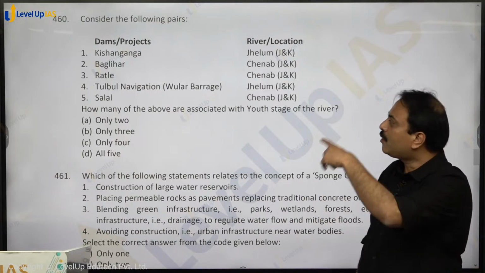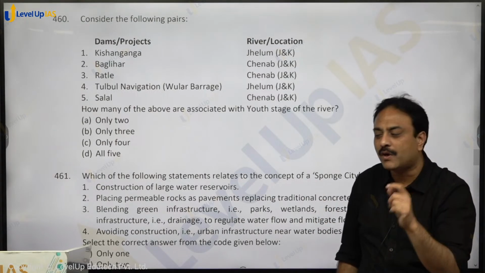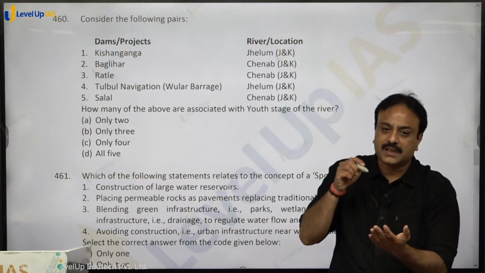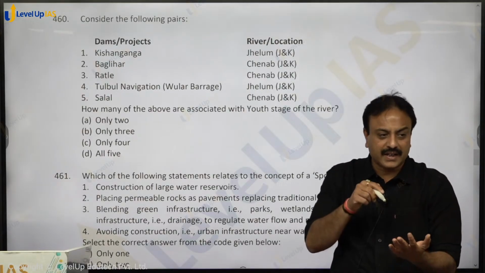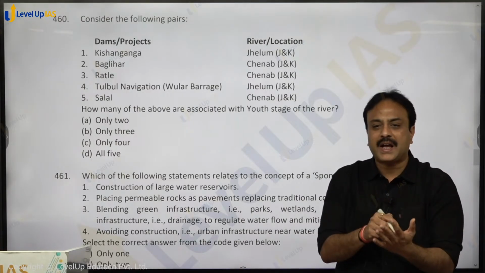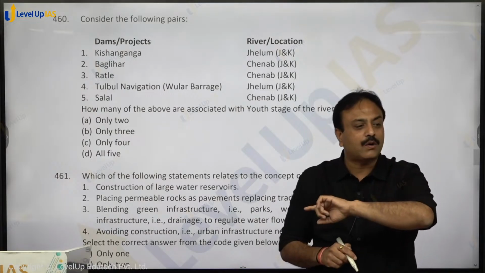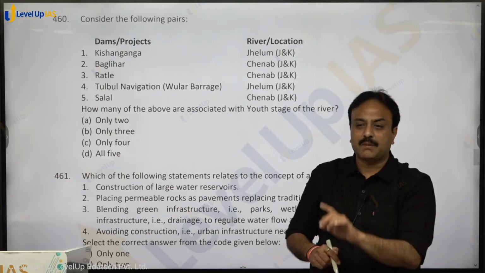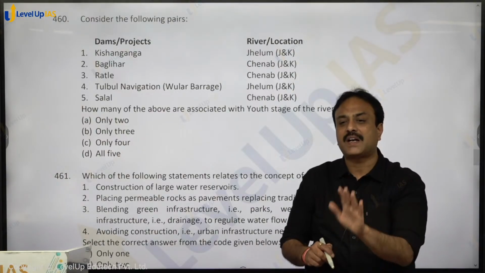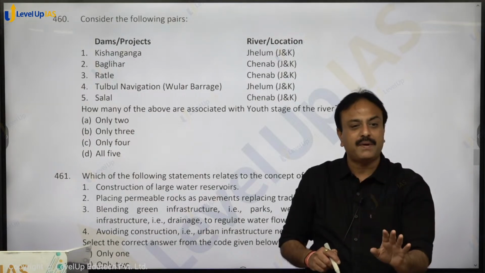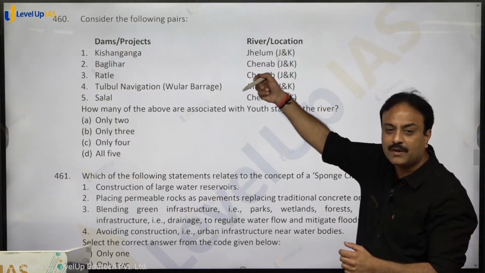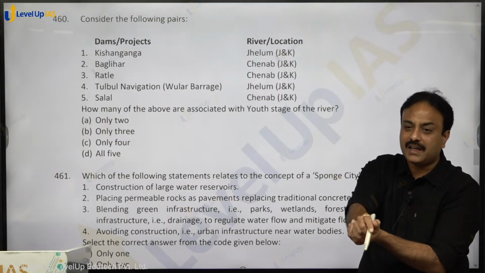Pakistan said that you cannot make this project. Why you cannot make this project? Because it is written in Indus Water Treaty that any infrastructural requirements of Pakistan or agricultural requirements of Pakistan or drinking water requirements of Pakistan should not be hampered by any of the act of India on Indus, Jhelum and Chenab, the three western rivers. ये इंडस वाटर ट्रीटी में लिखा हुआ है कि इंडिया के किसी भी एक्शन की वजह से पाकिस्तान के किसी भी प्रोजेक्ट पे, पानी पे और खेती पे असर नहीं आना चाहिए। इंडिया ने क्या किया? इंडिया ने किशन गंगा के पानी को चैनलाइज किया और ले जाके झेलम में डाल दिया